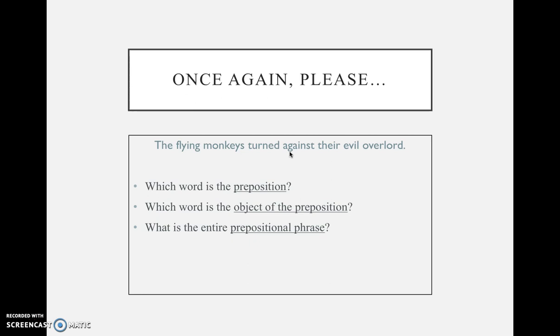I don't expect you to memorize the prepositions. I don't think it's really worthwhile, and I don't think it helps you learn them, except for a test if you're cramming. So our preposition is against. Overlord is the object of the preposition, and against their evil overlord is the prepositional phrase.